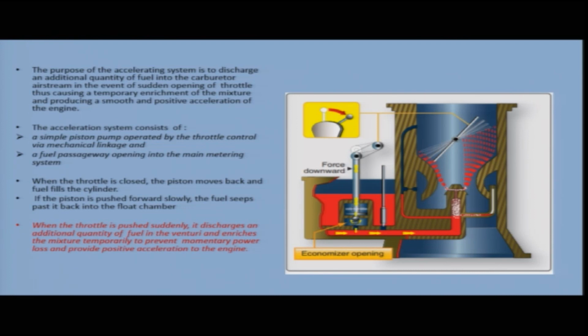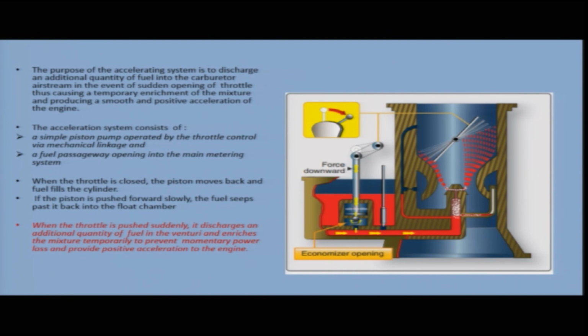The acceleration system consists of a simple piston pump operated by the throttle control. Here in the figure you can see this simple piston pump, operated by the throttle control. This is the fuel passageway which is opening into the main metering system. When the throttle is closed, the piston moves back and fuel fills the cylinder.